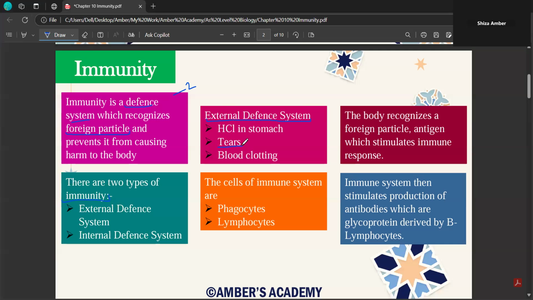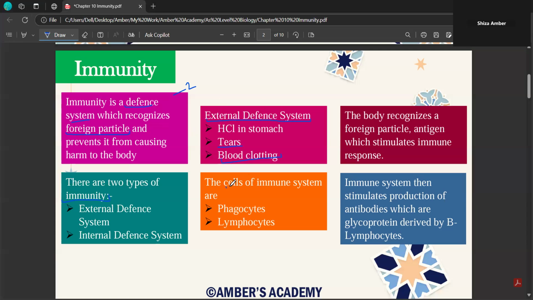When any dust particle gains entry into your eyes, they usually become watery. So tears also come under the umbrella of external defense system. And then there is this mechanism of blood clotting. So all three of them are under the umbrella of external defense system.